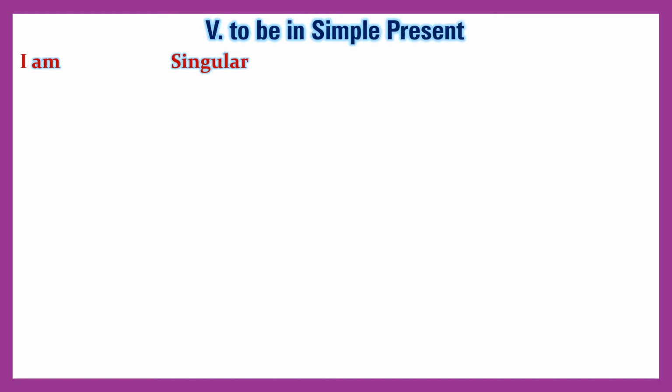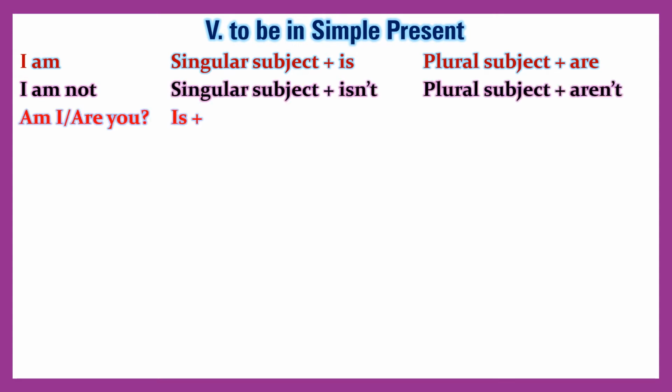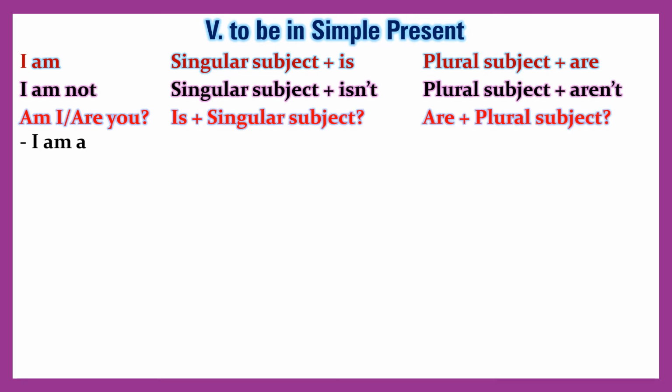Verb to be in simple present. I am; singular subject, is; plural subject, are. I am not; singular subject, isn't; plural subject, aren't. Am I? Are you? Is and singular subject.